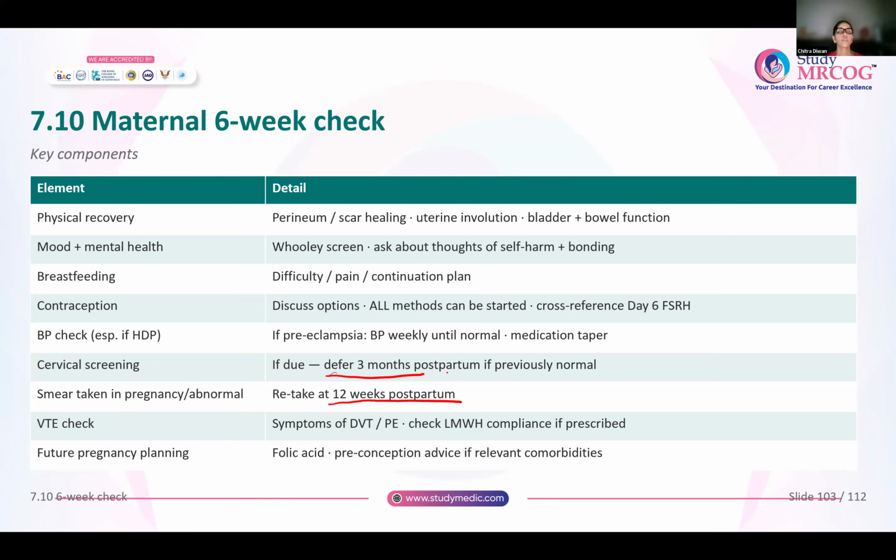And at the 6-week checkup, you will again see her VTE risk scoring. You will check for symptoms of DVT or pulmonary embolism, and you will check whether she has been compliant with the low molecular weight heparin that was offered to her. You will discuss future pregnancy planning. You will give her folic acid if she requires and preconception advice if she has any comorbidities.